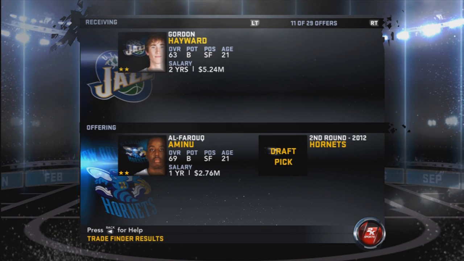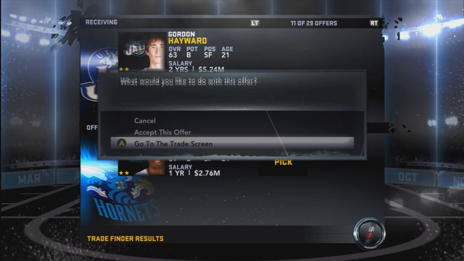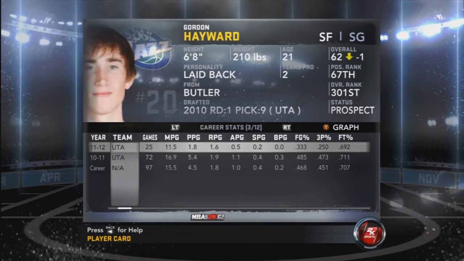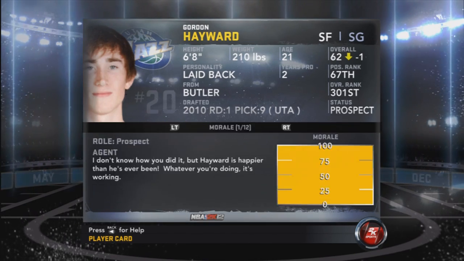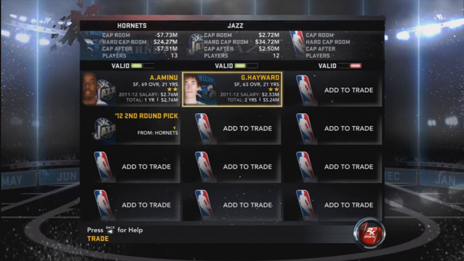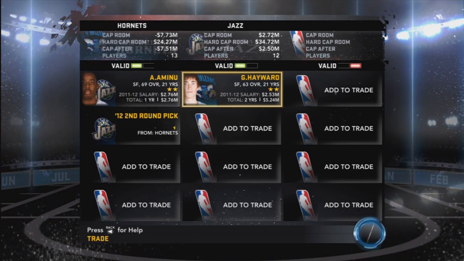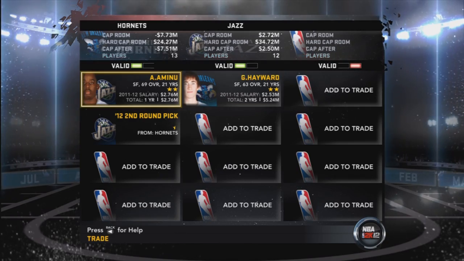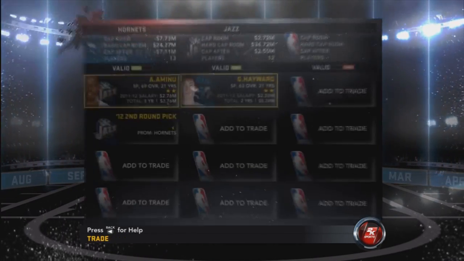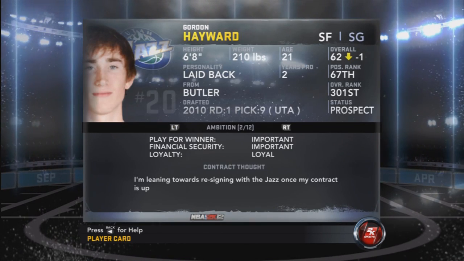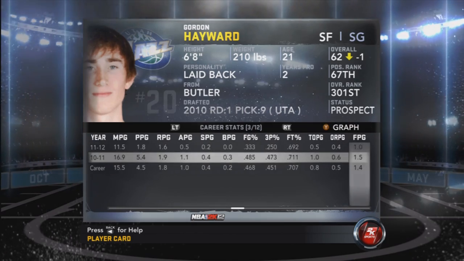Gordon Hayward, a B potential. He's probably a lot better shooter. Can I go to the trade screen and just take a look at his stats? He is doing work. I think this would wind up being a good trade for myself. Gordon Hayward, a sharpshooter. I don't know. You guys are probably like, why would you trade Aminu, who's 69 overall, for Gordon Hayward? But you know what? I'm really considering it right now.